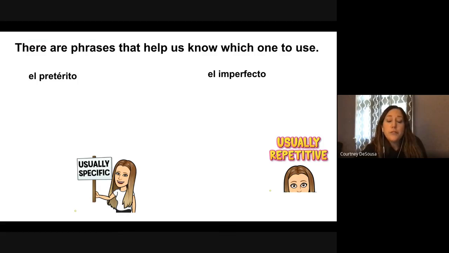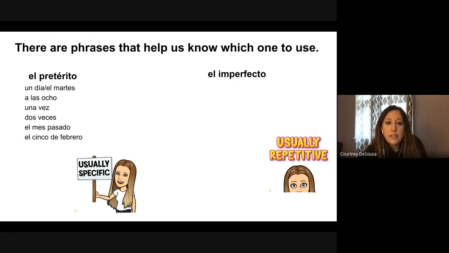So the preterite ones are usually specific, and the imperfect ones are usually repetitive or general. So for the preterite, we have un día, el martes, a las 8, una vez, 2 veces, el mes pasado, el 5 de febrero, ayer, anoche, anteayer, hace un año, por una hora, por fin, de repente, y de pronto.